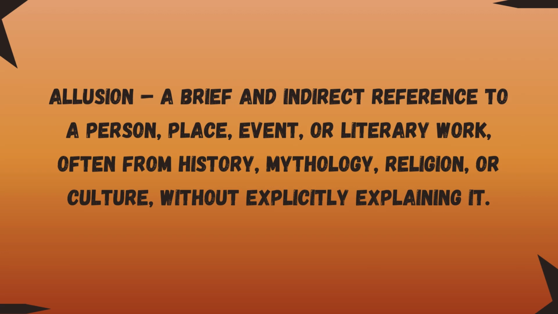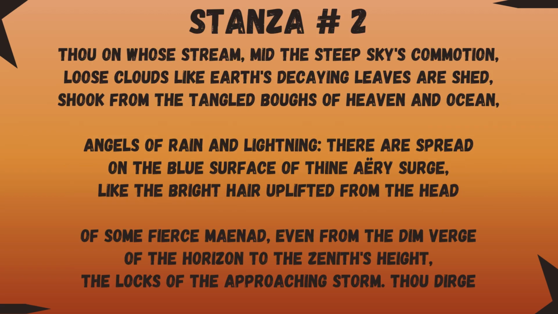Allusion is a literary device that is an indirect or brief reference to a person, place, event, or literary work, often from history, mythology, religion, culture. So here Shelley is saying that clouds of storm spread everywhere like the white hair of that Maenad, even from the dim verge of the horizon to the zenith height. Now he's saying that the storm stretches from the horizon to the zenith.